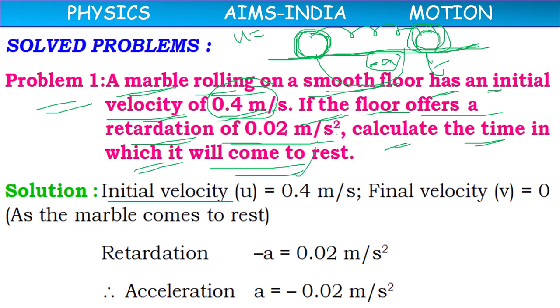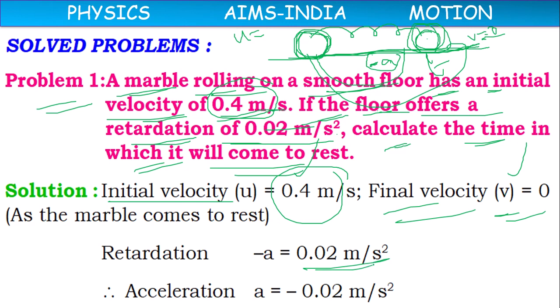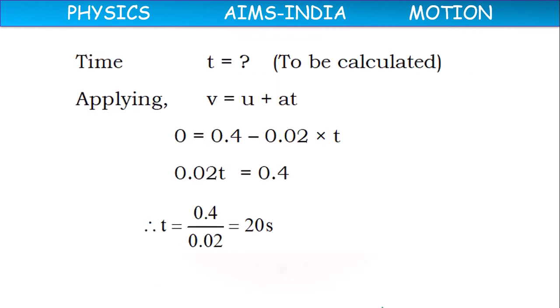Initial velocity is 0.4 meter per second. Finally it is coming to rest, so final velocity is 0. They have not given it, but according to the condition, we have to take final velocity as 0. And retardation given is 0.02 meter per second square. Retardation means minus a, so we can take a equal to minus 0.02 meter per second square. Now we have to find time.